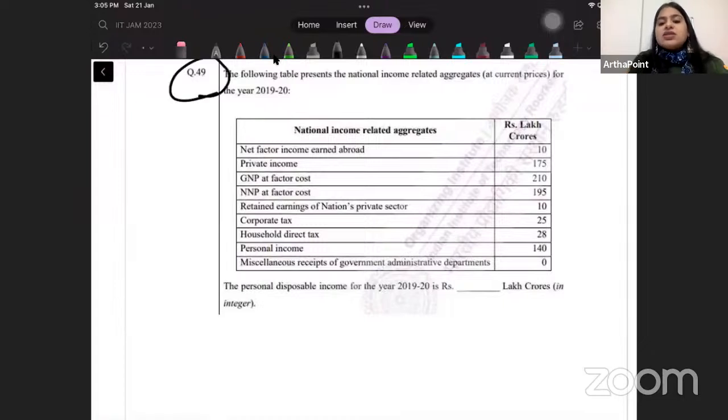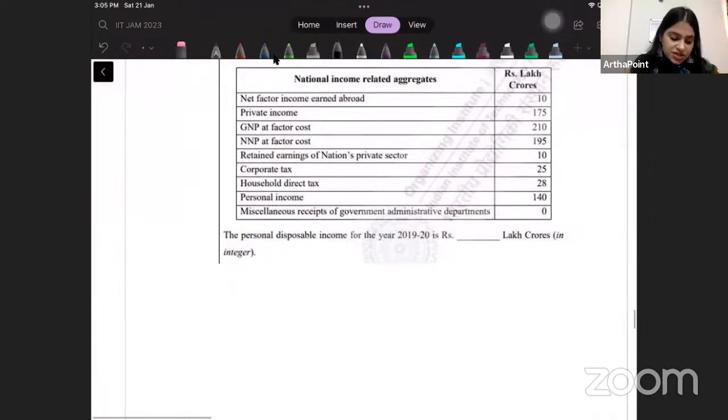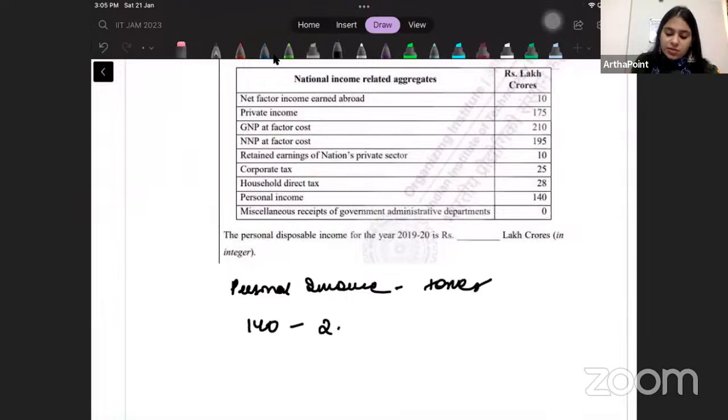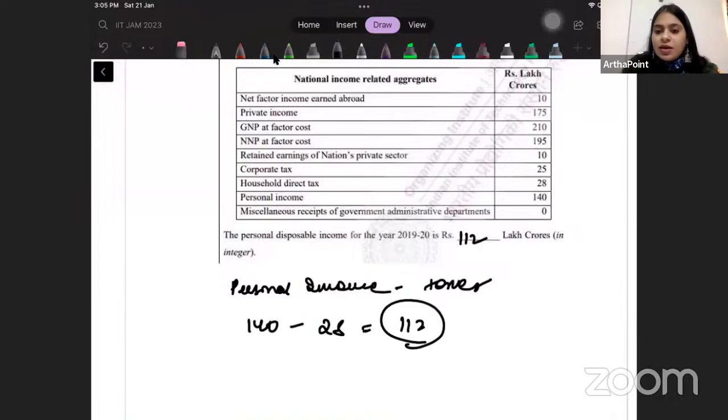The following table represents national income and find personal disposable income. Again, this is a class 12th question. Find personal income, personal disposable income, private disposable income. This does not come in ISI, BSc, etc. So I urge you to go through the concepts very well. The good part about this is that most of the information is not to be used. The personal disposable income is personal income minus taxes. So if I do 140 minus 28, I will get personal disposable income as 112. And that's the answer.